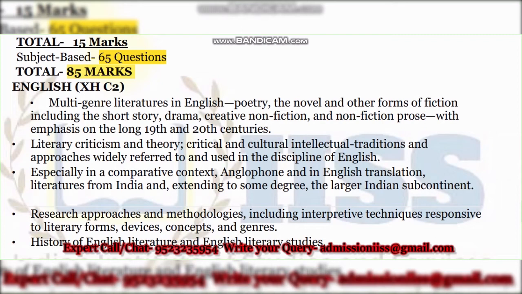Also, let me revise what I told you in the last lecture, that English will have 3 types of questions. First one will be MCQs, that is multiple choice questions, which you all are familiar with, and these are the types of questions which are always there in most of the examinations like UGC-NET, PhD paper 1 entrance tests, UPSC prelims, etc.